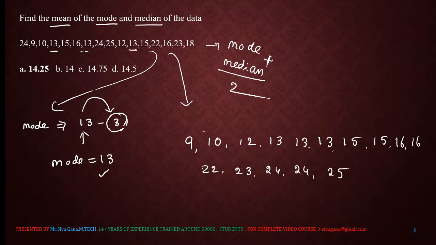Arranging the numbers in ascending order is done. Now, how many numbers are these? 16 numbers.